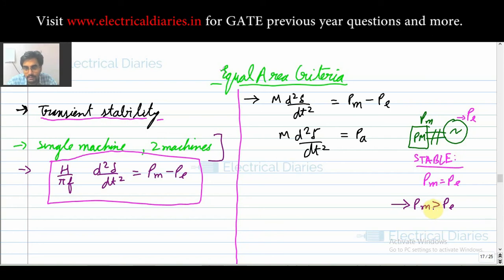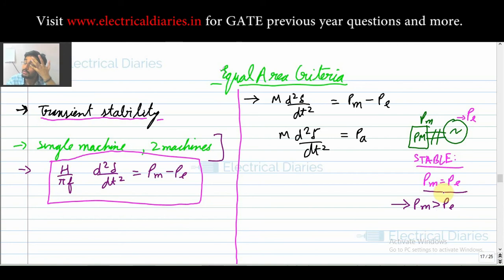See, Pm becomes greater than P, so what will happen? You have to increase your P so that it becomes equal to Pm, or you have to reduce your PM so that it becomes equal to PE. Those are the only two possibilities, because in the end you want your system to be stable, you want PM equal to PE. So to make this condition, either you have to reduce your PM or you have to increase your PE.